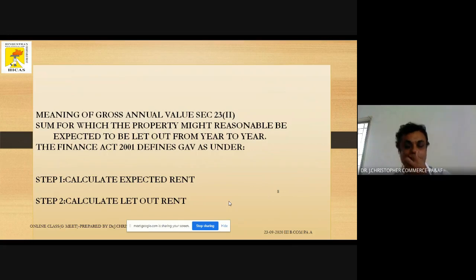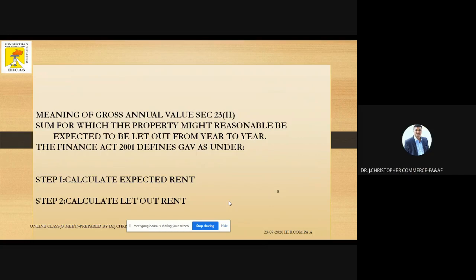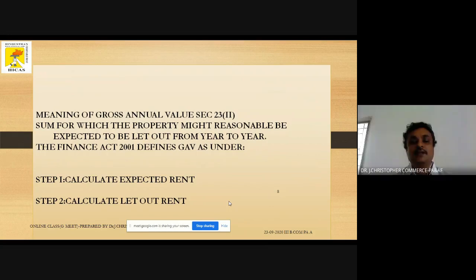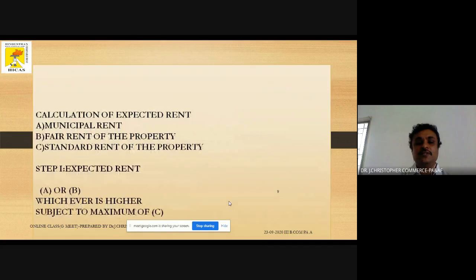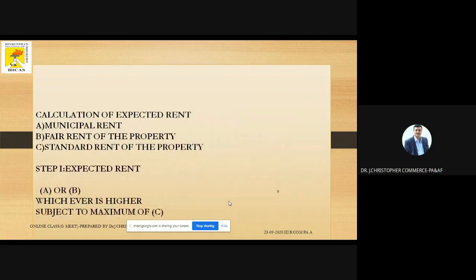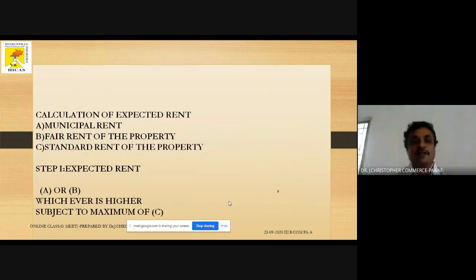How do we calculate the gross annual value? We can calculate it in two steps. The first step is to calculate the expected rent. The second step is to calculate the let out rent, that is, the actual rent. First, let us see how to calculate the expected rent. For that, we need three important points: municipal rent, fair rent, and standard rent.